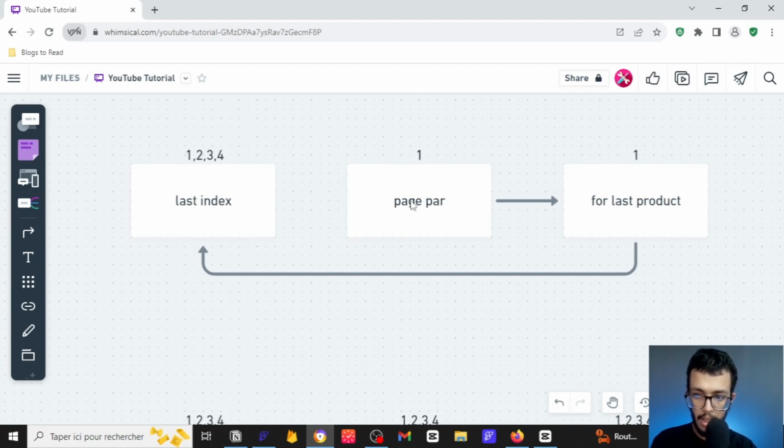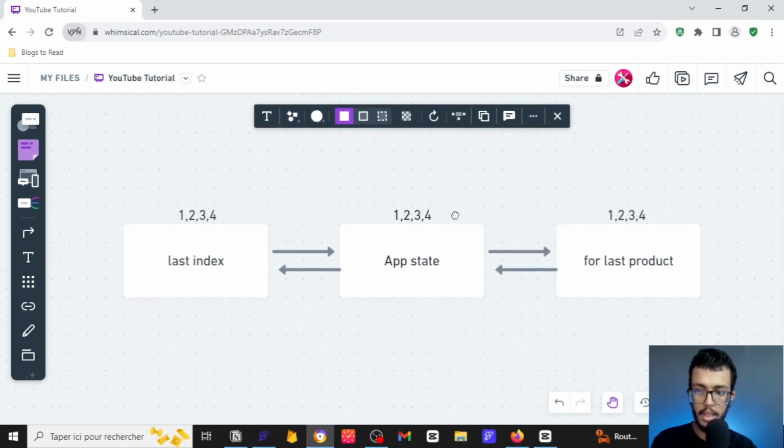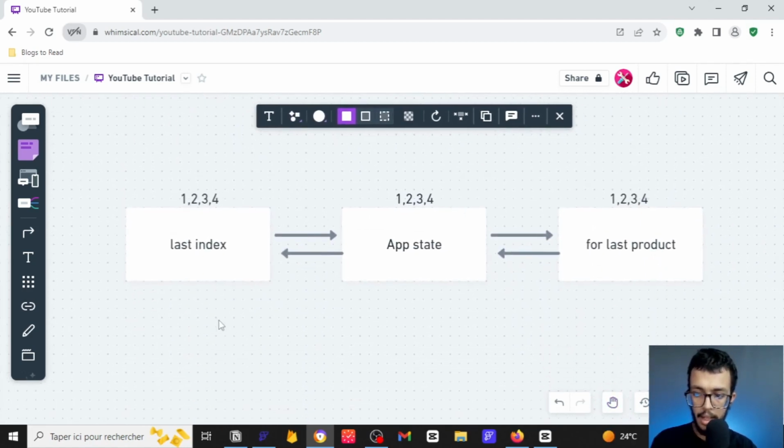So we are going to forget about the page parameter, and instead we are going to be using this guy right here. We have a last index, and we give it to an app state. An app state is not related to some page, so we don't have to go to a page and go back to make the changes, right? That's why an app state is general, and it can apply to all the pages without having to be on a certain page and without having to navigate from one page to another in order for the changes to take place.